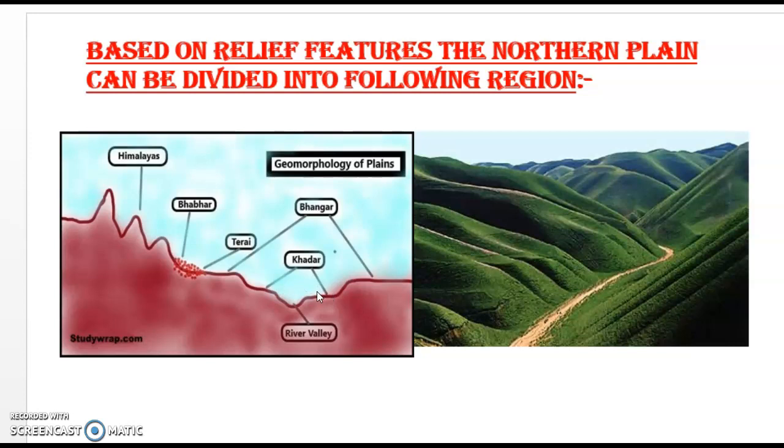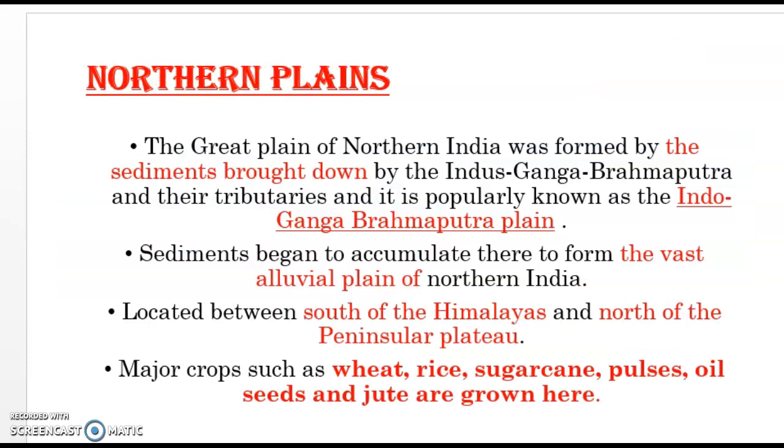Means every year when the flood comes, the river will increase its width in both directions. We call it Khadar region, right? So here the new alluvial soil is deposited and these are very fertile lands for agriculture. And above this floodplain, on both the left and right bank of the river, this area is known as Bhangar. Some calcium carbonate nodules are found over here. We call it conker, and it consists of old alluvium, right? So this is not very suitable for agriculture. Let us understand this one.